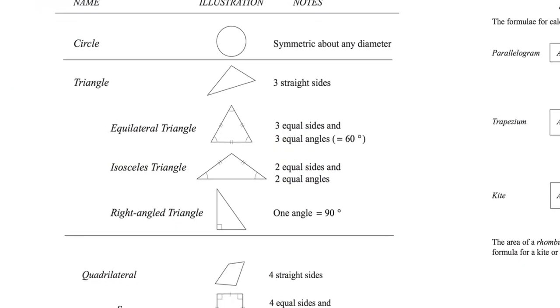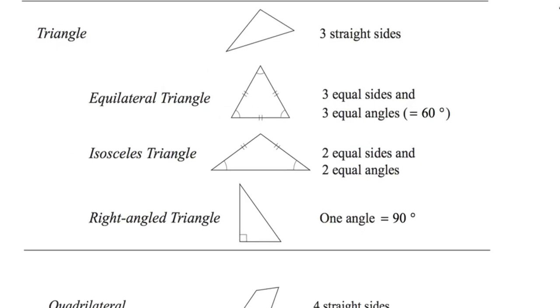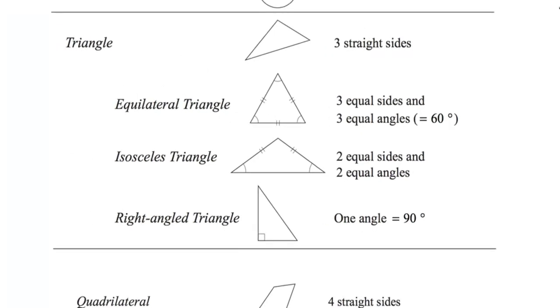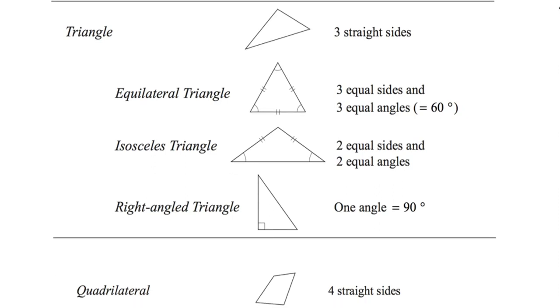So we should all know what a circle is. You should recognize the three different types of triangle, the equilateral, isosceles, and right angle. Not to mention that if it doesn't fit one of those categories, it's going to be a scalene triangle. And there's some notes there about each of the three types.